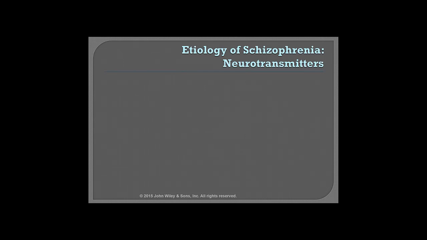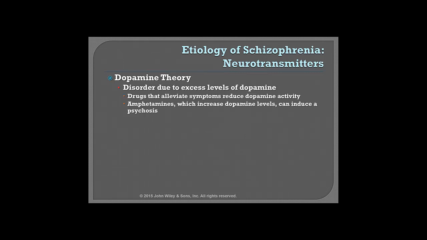We do know that neurotransmitters are involved in schizophrenia, particularly dopamine. The dopamine theory looks at the excessive levels of dopamine in the brain and its connection to schizophrenia. We do know that drugs that alleviate symptoms reduce dopamine activity, and things like amphetamines, which increase dopamine levels, can induce psychosis.